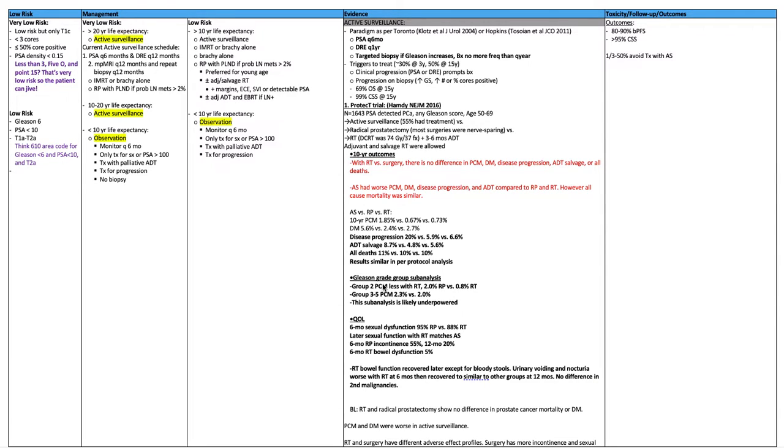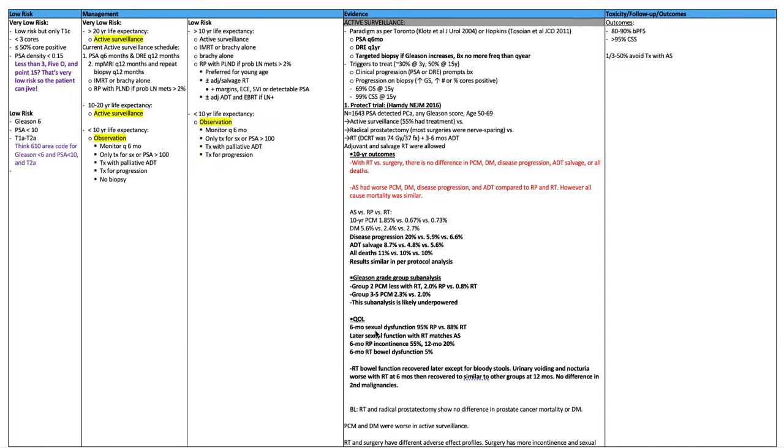And importantly, Gleason grade group sub-analysis. Group 2, prostate cancer mortality less with radiation, 2% radical prostatectomy and 0.8% RT. Group 3 to 5, prostate cancer mortality was 2.3% with radiation, 2.3% with radical prostatectomy versus 2% radiation.